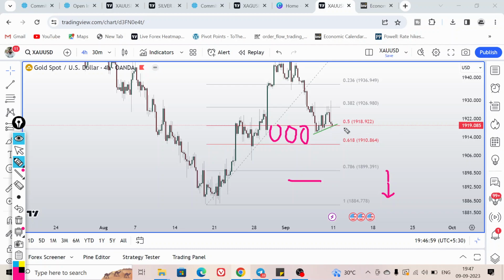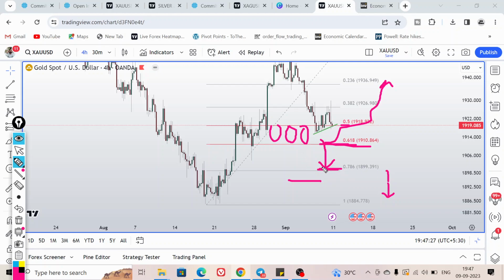The upper part, 0.5, is at 1918, and the lower part, 0.618, is at 1910. This is the main level for the bulls to defend. Above this there is a chance of another bull run, but if price breaks down, we can look for a sell opportunity toward the low around 1899.